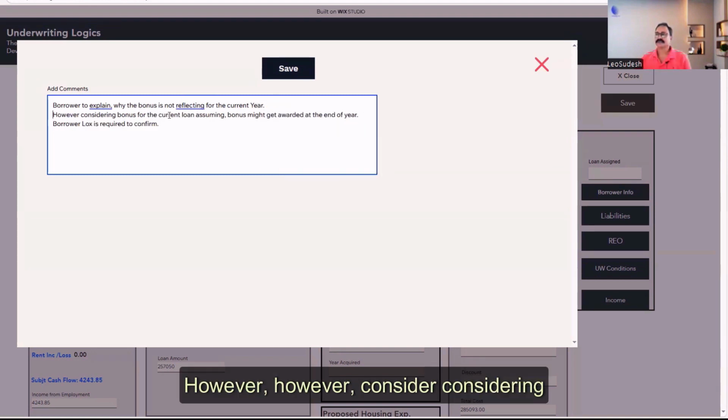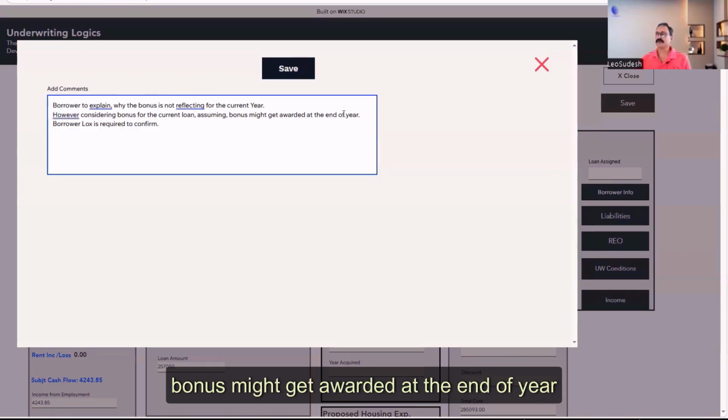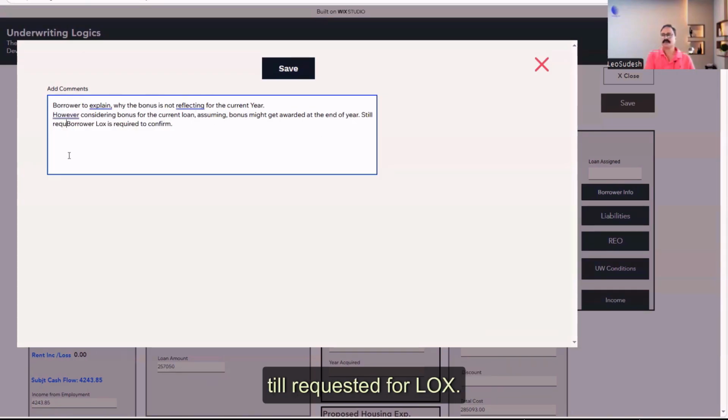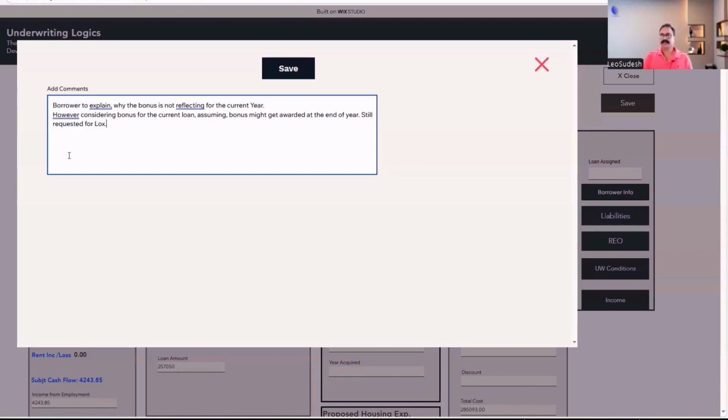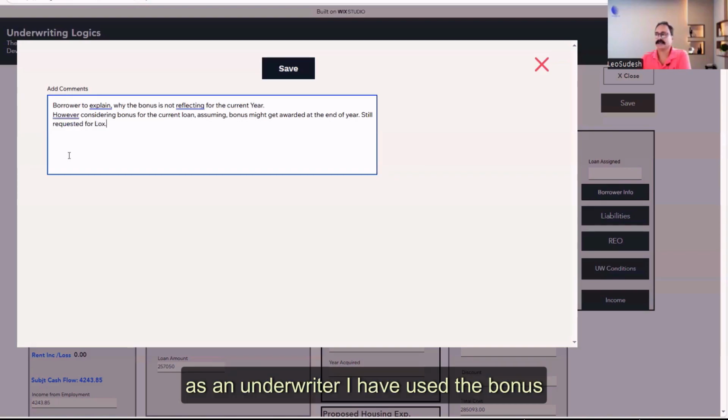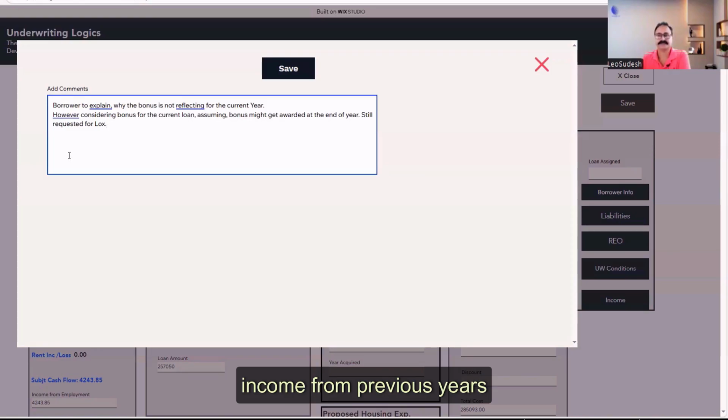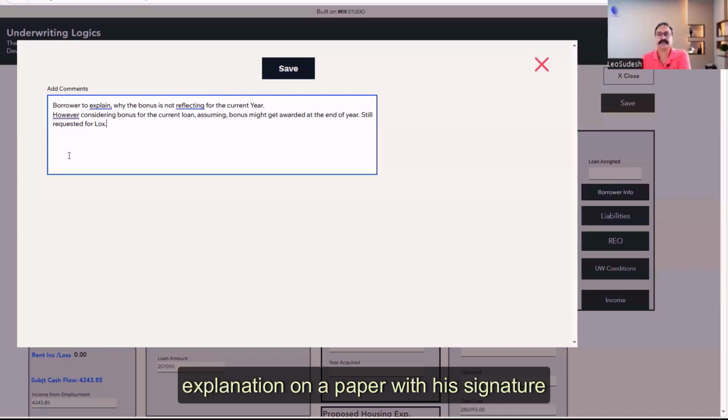However, considering bonus income for current loan, assuming the bonus might get awarded at the end of the year, still requested for LOX. I'm telling you as an underwriter, I have used the bonus income from previous years, but I'm still asking because we have to justify, right? We have to show proof.